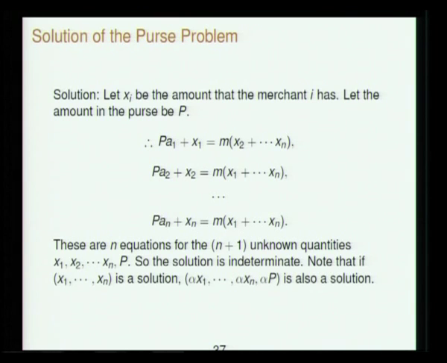Essentially the problem is the following. Suppose some amount of money is found, capital P. The first person says, I have this amount x1, and suppose I get a fraction a1 of this purse amount. Then my total amount will be m times whatever money the others have just now. Similarly, P a2 plus x2 is this, and so on. So, n equations in n plus 1 unknown quantities.